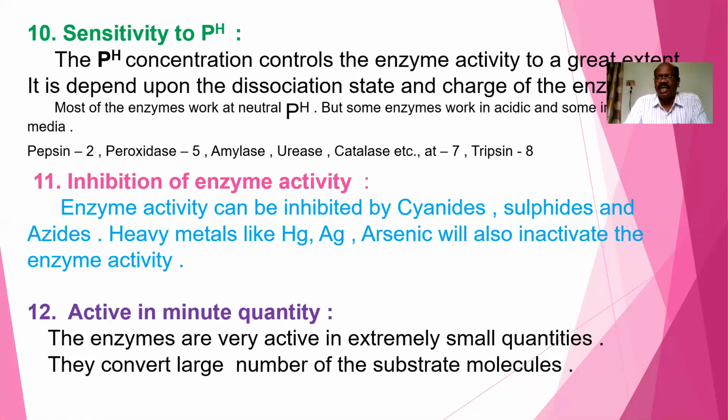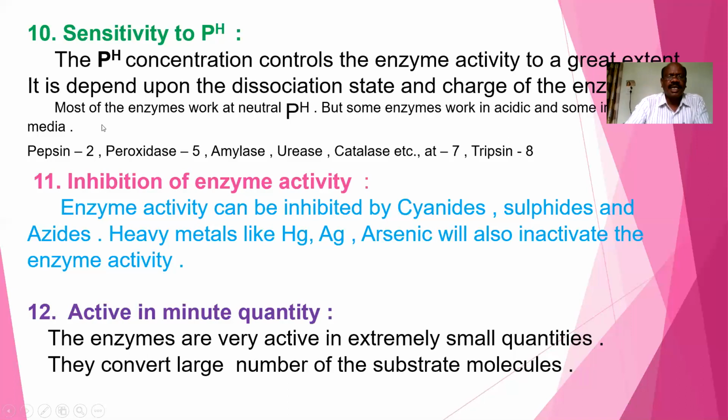But some enzymes work in acidic media, that is below 7, and some others in alkaline media, that is above 7. For example, pepsin works at pH 2, peroxidase at 5, amylase, urease, catalase, etc. at pH 7, and trypsin works at pH 8. So a particular enzyme works actively at a certain pH.